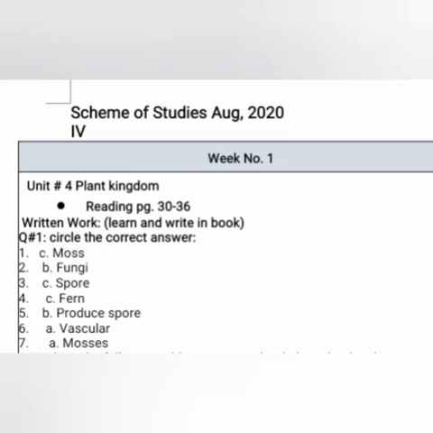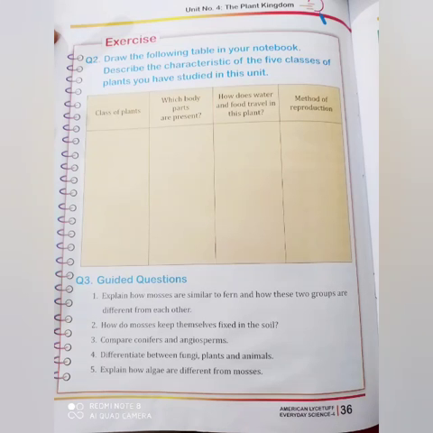Then the next MCQ is, trees can grow taller because they are, answer is A, vascular. 7th part is, which of the following is an example of a non-vascular plant? Answer is mosses, A. Today you have to do page number 35 and 36. Hold your pencils, draw horizontal lines in this yellow table. You have to write the answer of question number 2 as well.